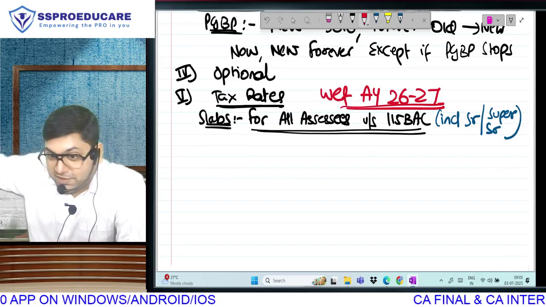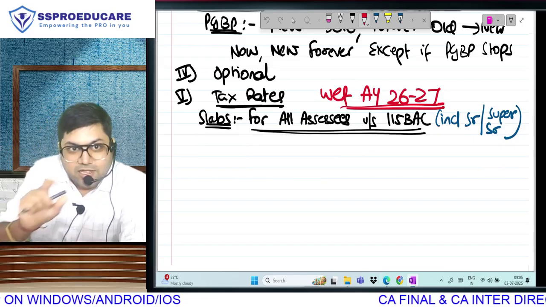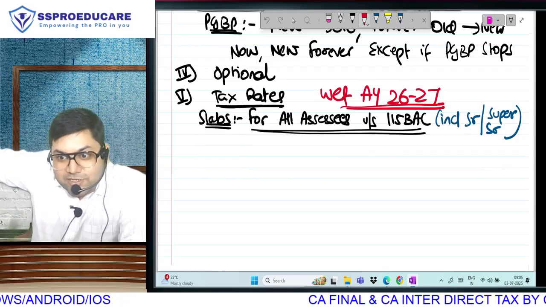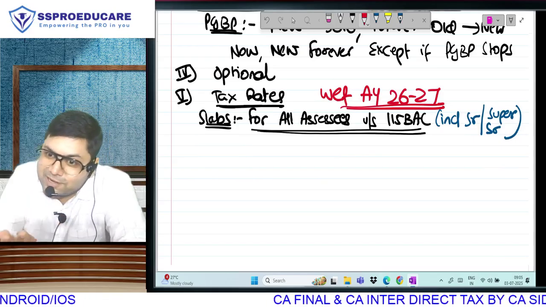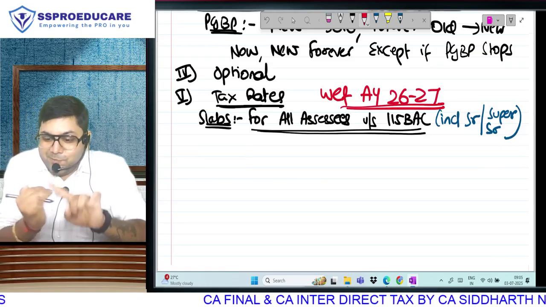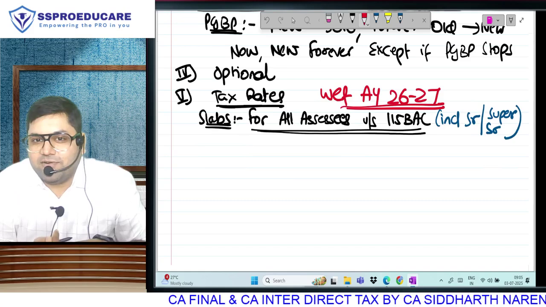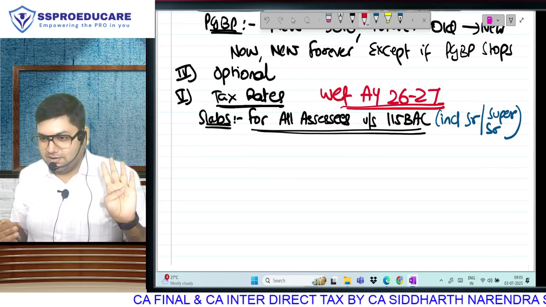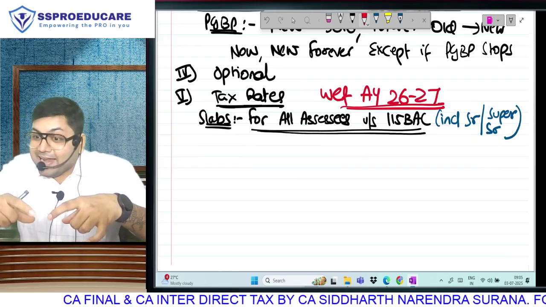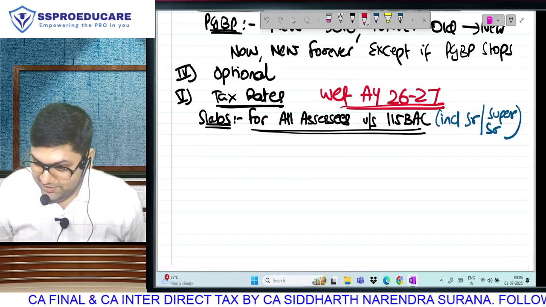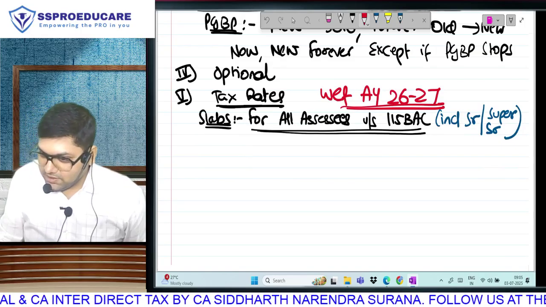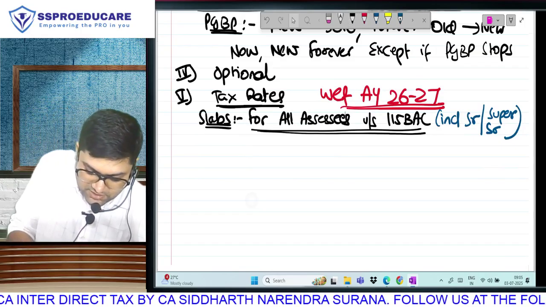Then last year was very, very dear. The returns that you will file in office now. It was 0 to 3, 3 to 7. मतलब 4 लाख का slab. Then 7 to 10 is 3 lakh ka slab. Then 10 to 12. The only good news is that for your exam, May 26, September 26 and January 27, you have to learn 4 ka table. So slabs will be 4 lakh and for the rates you have to learn 5 ka table. For the slabs you have to learn 4 ka table and for the rates you have to learn 5 ka table. So how does it go?